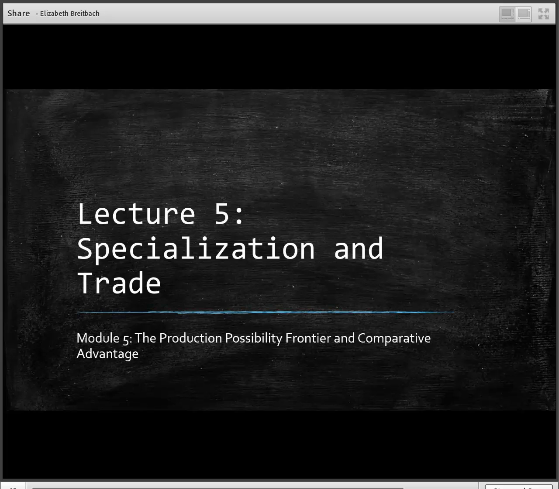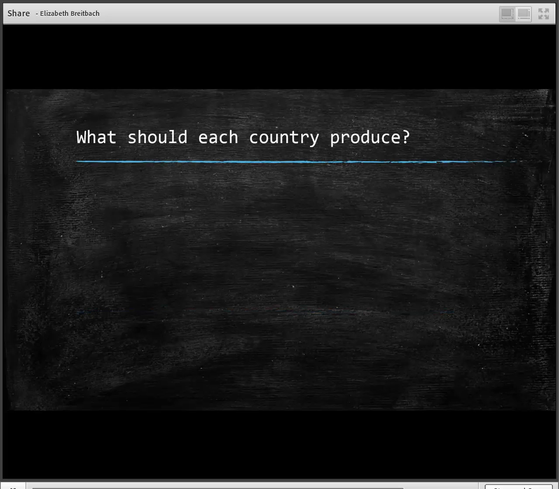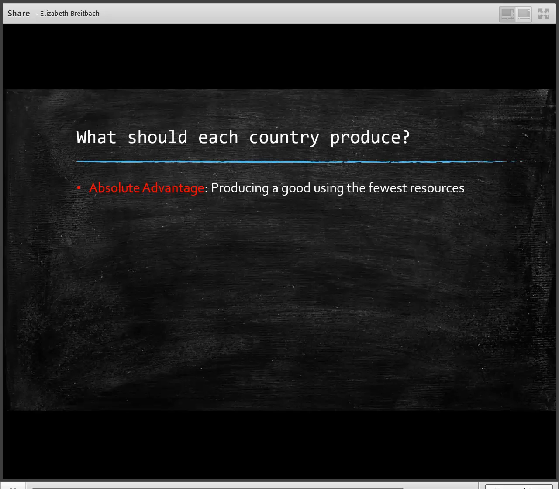How do we determine who produces the goods? How do we determine who specializes, what economies, what countries, and how do countries and even individuals decide when they should trade? So again, what should each country produce? We're going to talk about two different types of advantage. The first is an absolute advantage, and that means that a country, or an individual or a firm, could produce a good using the fewest resources. So again, we often think about using labor, but it could also be capital and land.